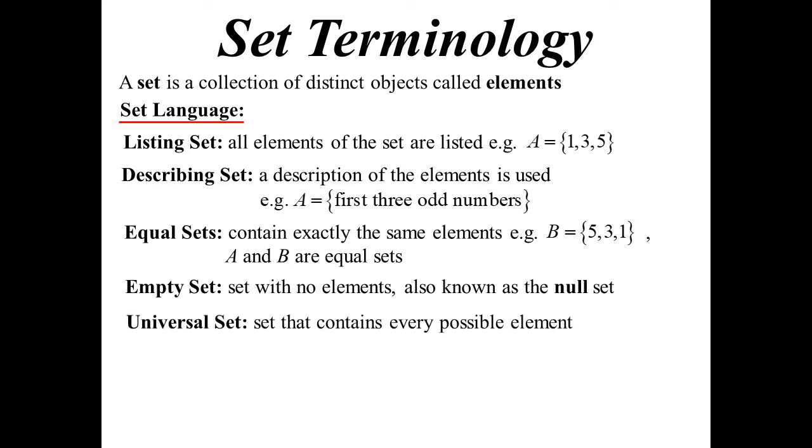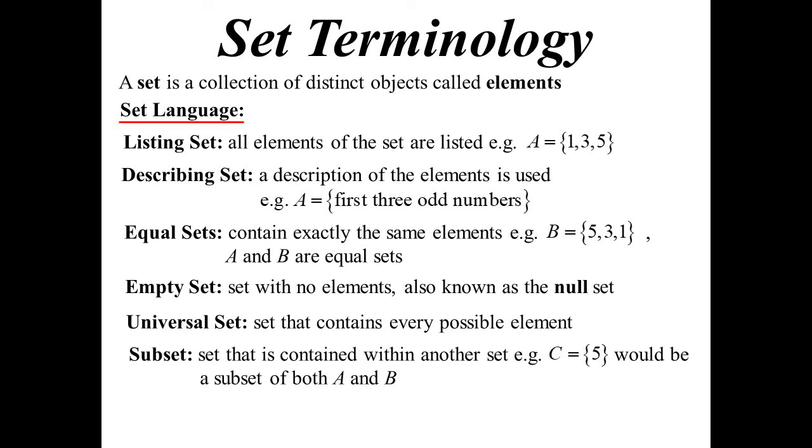The universal set is like the other end of the scale, where it contains everything. So hence the universal set contains every possible element. Now when we're talking about probability, that's the same as the sample space. The sample space contains every possible event. A subset is a set that is contained within another set. So if I said C was simply the set 5, well, it's a subset of both A and B. We can find it inside those sets.